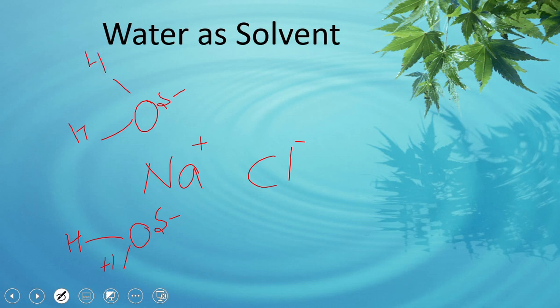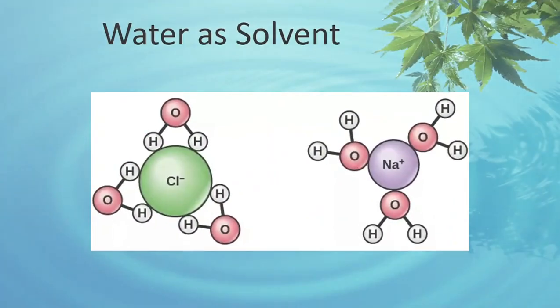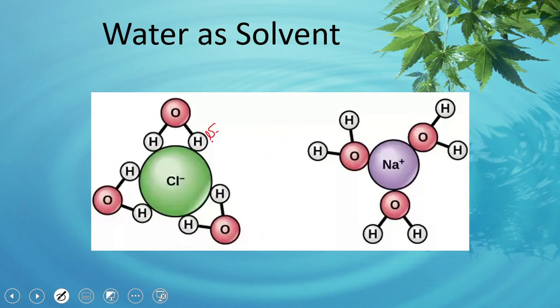The partial positive of hydrogen comes near the chlorine, something like this. The partially positively charged hydrogens have surrounded the negatively charged chlorine ion, and the partially negatively charged oxygen has surrounded the positively charged sodium ion. In this way, they attract each other, and the NaCl molecule breaks and we get a dissolved solution. इसकी वजह से हमें एक solution मिलता है. So water is really good at breaking the molecules and changing them into ions.